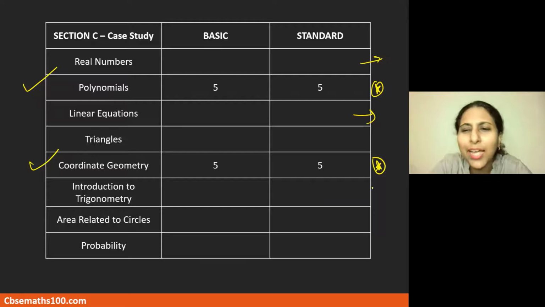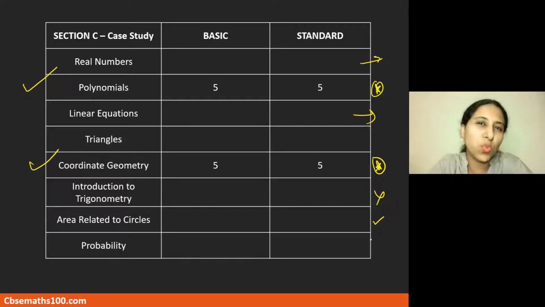Introduction to trigonometry, I don't expect case studies to come, because if they ask you a case study question over here, then they won't be able to ask many other questions. But mostly other types of questions are likely for the trigonometry chapter. Areas related to circles, again, there is a chance of a case study.